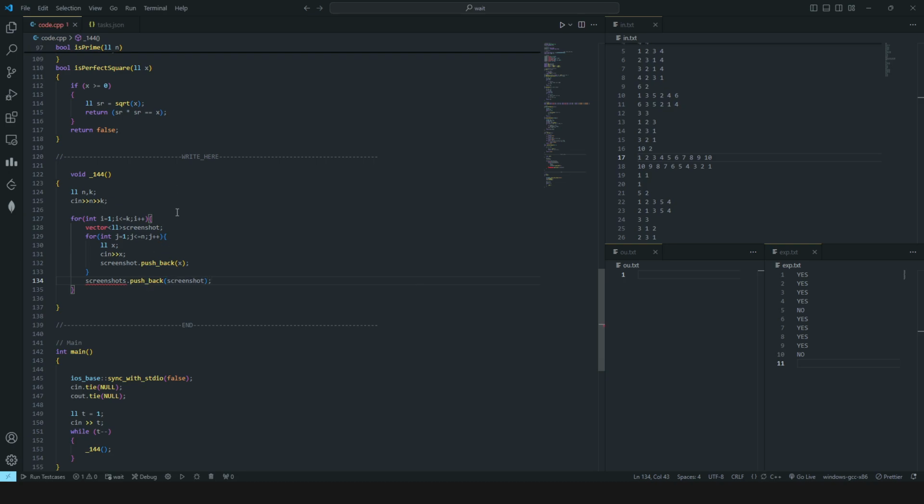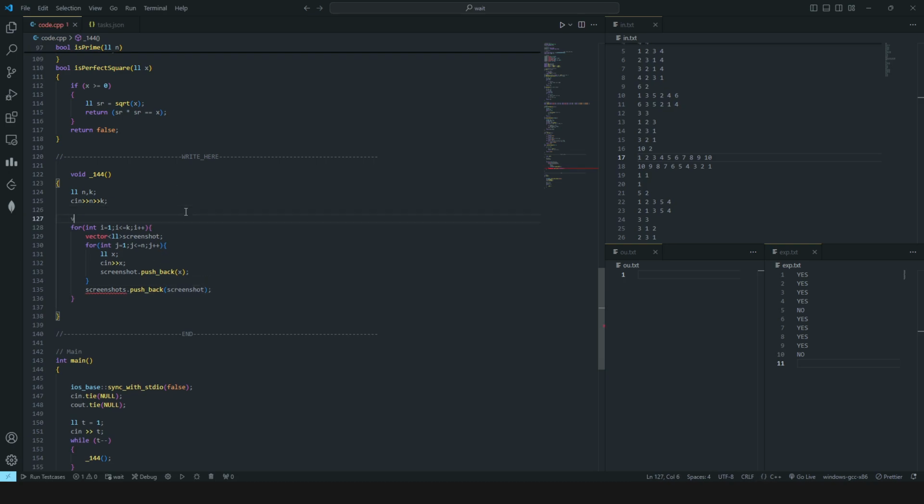So let me declare it here. It will be a vector of vectors of long, because it has to store all of the individual screenshots. Now the input has been done.